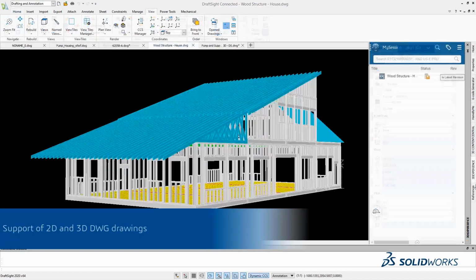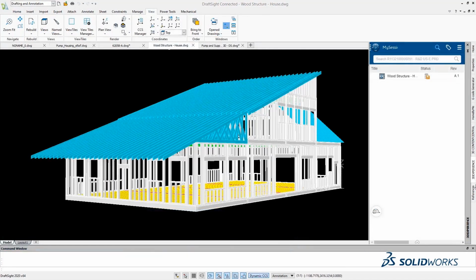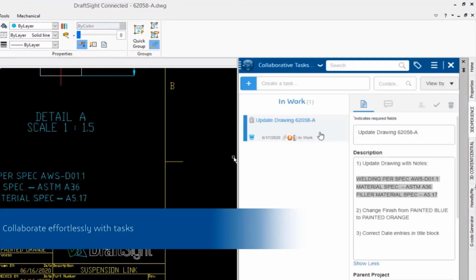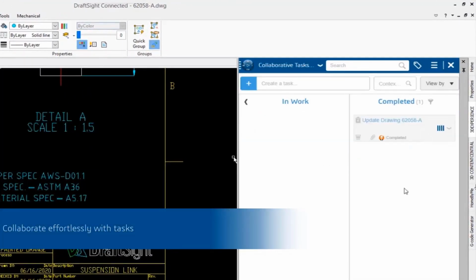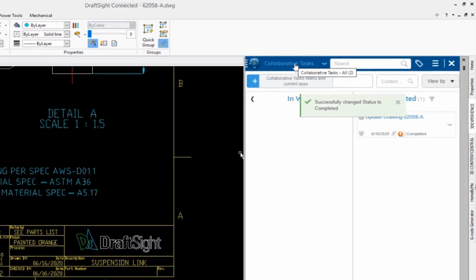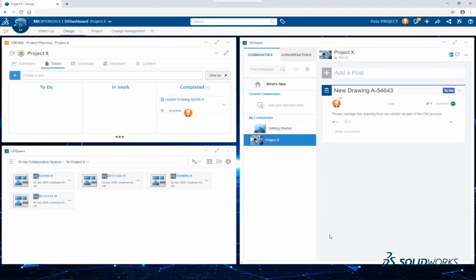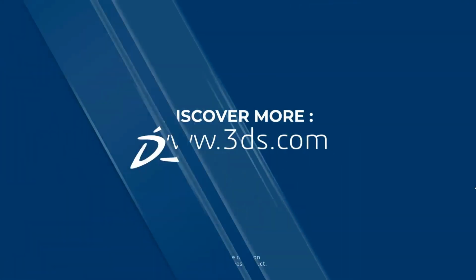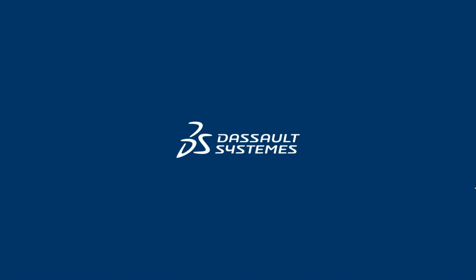Okay. Now, another powerful thing is because the 3D Experience widgets have been integrated into the DraftSight window already, you can perform tasks directly using the powerful roles and apps on the 3D Experience platform. So for example, this one is a project planner helping you manage tasks across multiple team members. Again, this is well integrated into the familiar interface of DraftSight for you to manage data online and collaborate online.